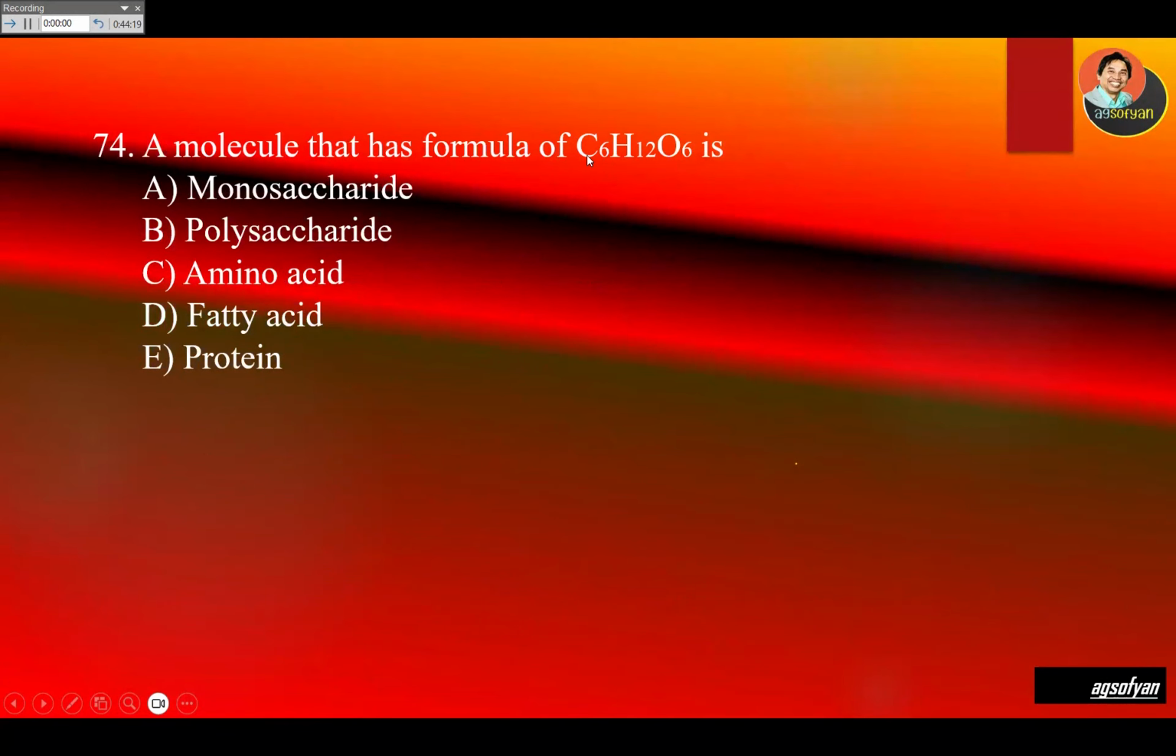A molecule that has the formula C6H12O6 is what? It is a sugar. This is glucose. And glucose is a monosaccharide. It's a simple sugar. So the answer will be monosaccharide, simple sugars.